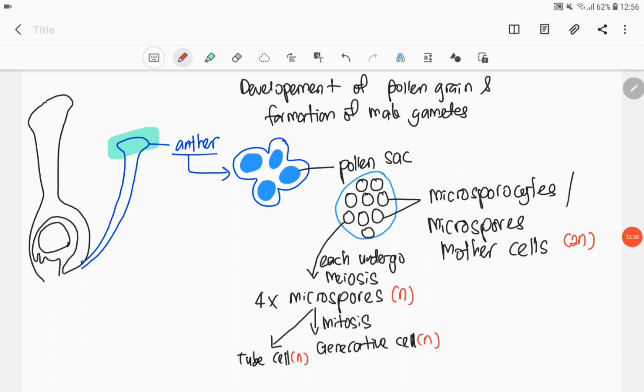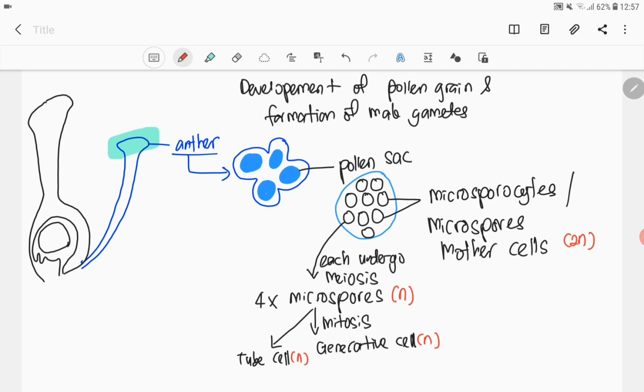So, next, microspores akan undergo proses mitosis. So, tadi meiosis, sekarang mitosis. So, ingat balik, kalau mitosis maksudnya, daughter cell adalah genetically identical to the parent cell. So, in this case, since the parent cell adalah haploid, so daughter cell pun akan jadi haploid juga.